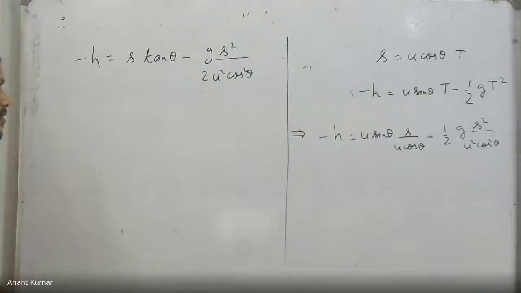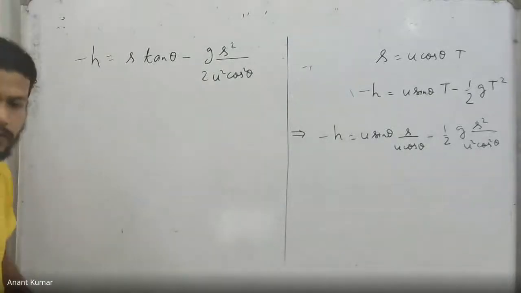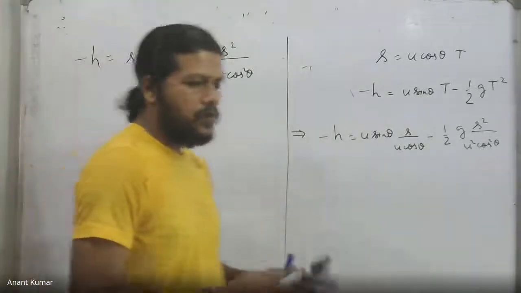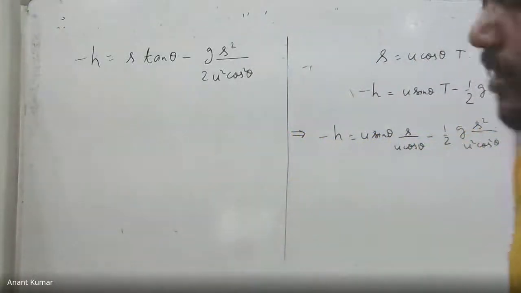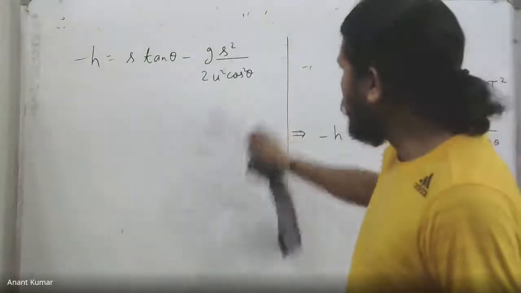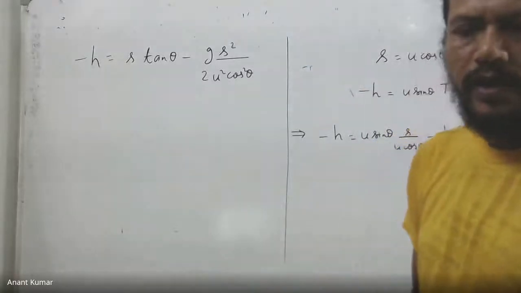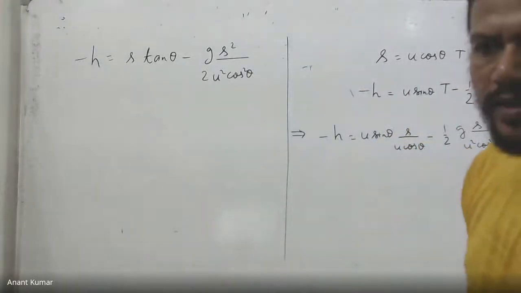The trick in this case is to convert this equation into a quadratic in tan theta. That could be done by writing 1 by cos square theta as sec square theta, and sec square theta is 1 plus tan square theta.